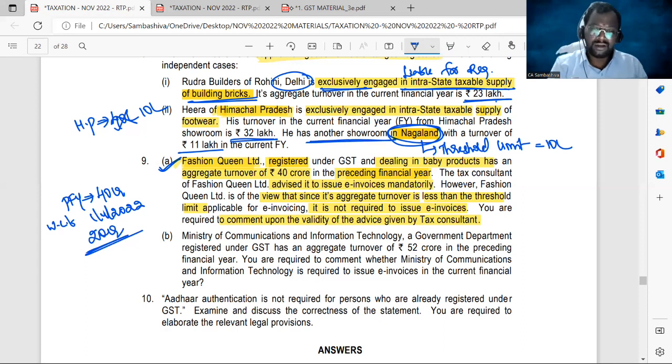And in the given question, the aggregate turnover of the supplier is 40 crores, which is more than the threshold limit. Hence, Fashion Queen Limited has to issue the e-invoices compulsorily. The advice given by the tax consultant is absolutely valid in law. Correct. Valid. Okay. So look at the answer 9A.